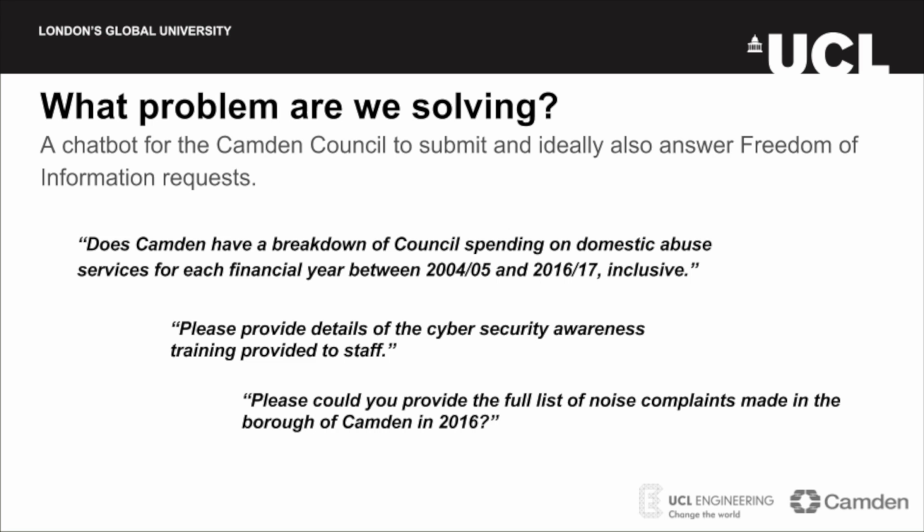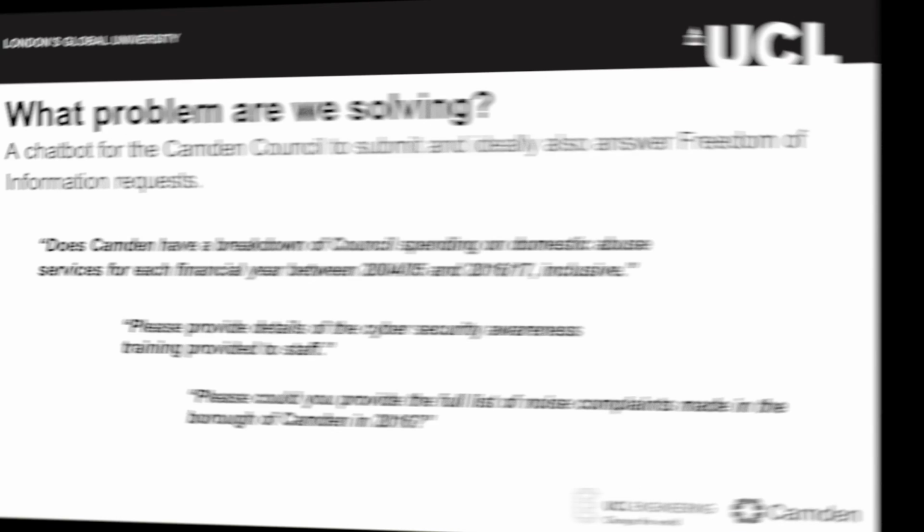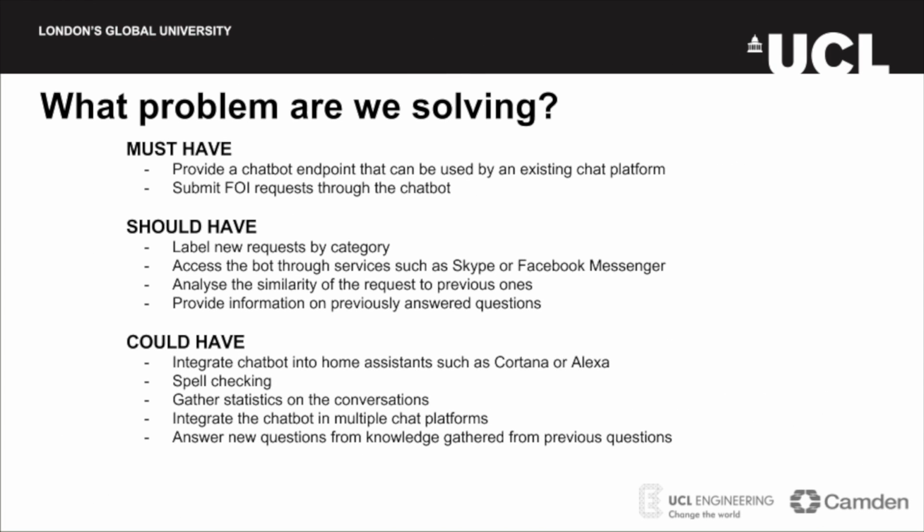Our project aims to help with this problem. We are working on a chatbot that analyzes FOI requests and determines whether this particular question has been answered before. In addition, a user can make a new FOI request through the chatbot. To break down the project, we have come up with the following MoSCoW requirements for this project.